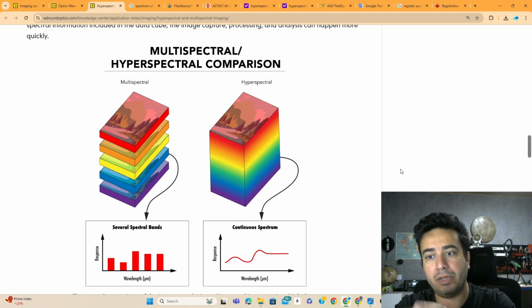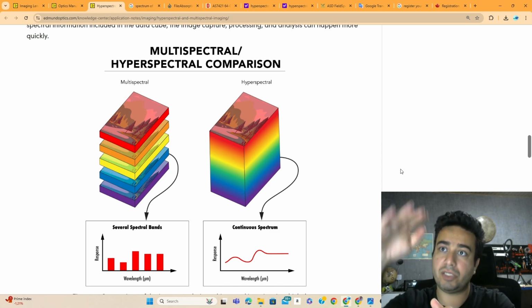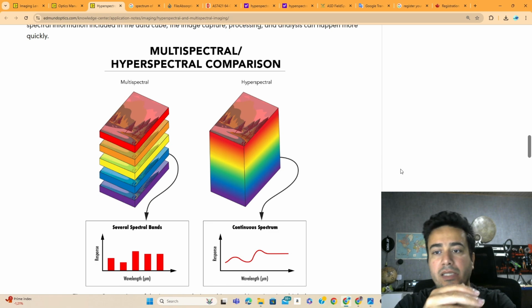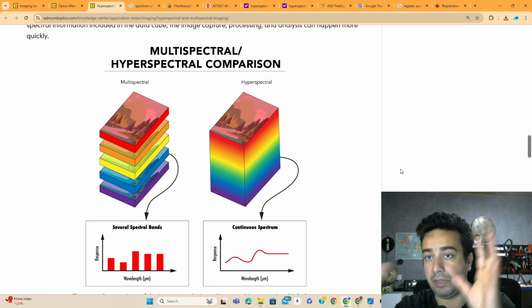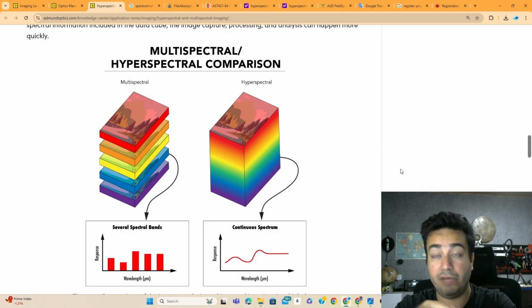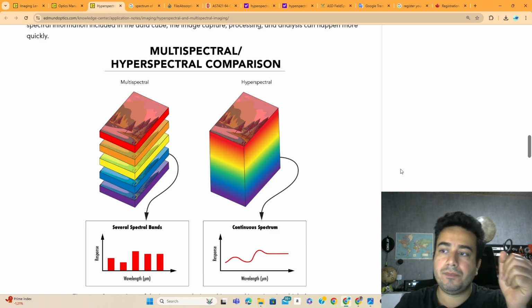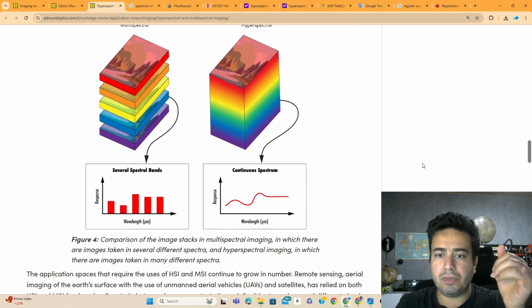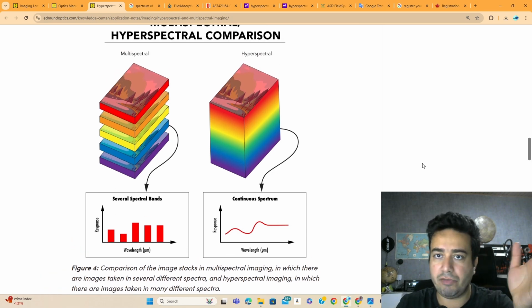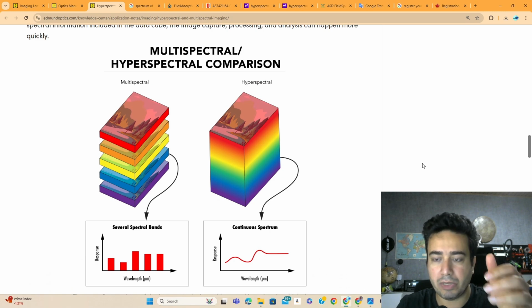But on the other side, hyperspectral is continuous, so you can get a lot of data, and you can just scroll, go deep in the z-axis and get, for example, in the infrared region or far infrared region, the materials that are more visible in that part of the spectrum. So this is what makes the difference between hyperspectral and multispectral.